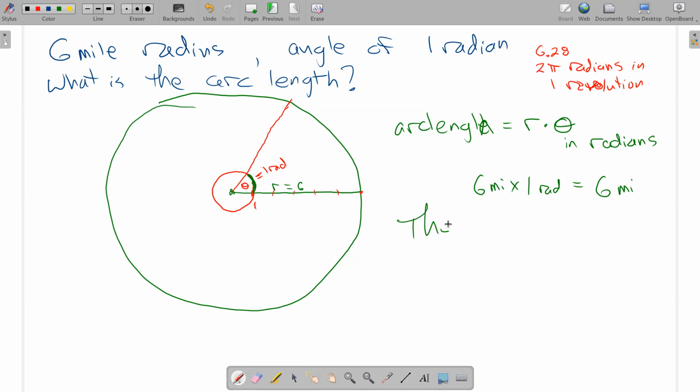So the arc length is 6 miles. 6 times 1 is 6. I wanted to give you a reminder about what radians mean.